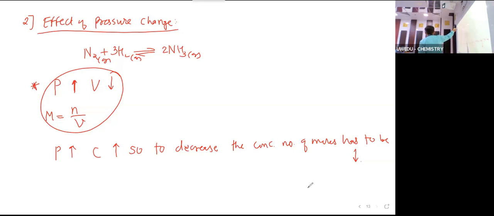So where the number of moles of gas is less? Product side. And that's why by increasing pressure, reaction shifts to the forward direction. Clear? Is it clear, everyone? Yes? Okay.